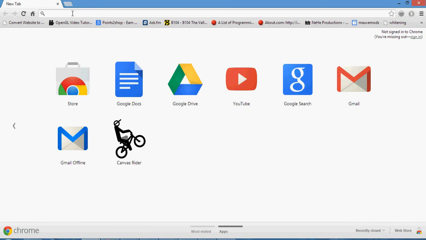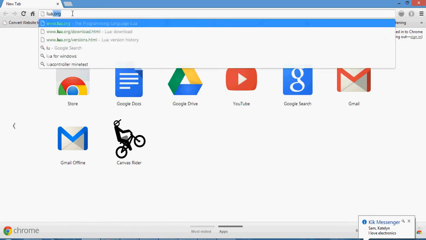modding Minetest mods. Okay, so you want to open up a web browser, and then you need to go to lua.org. Once that site opens up, you see a page like this.